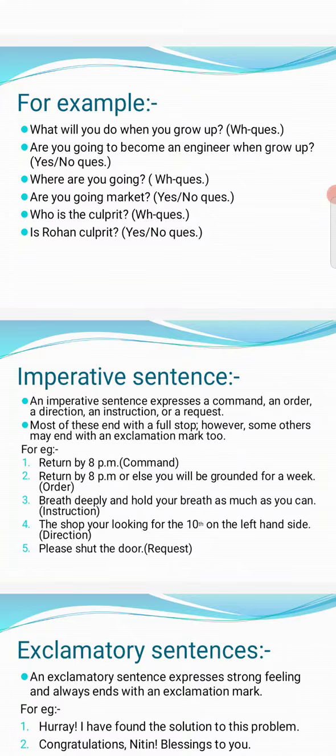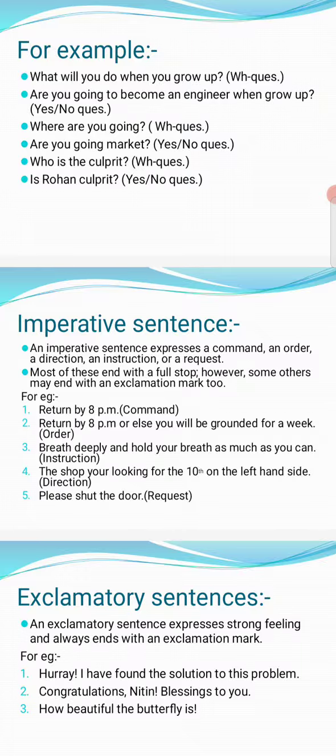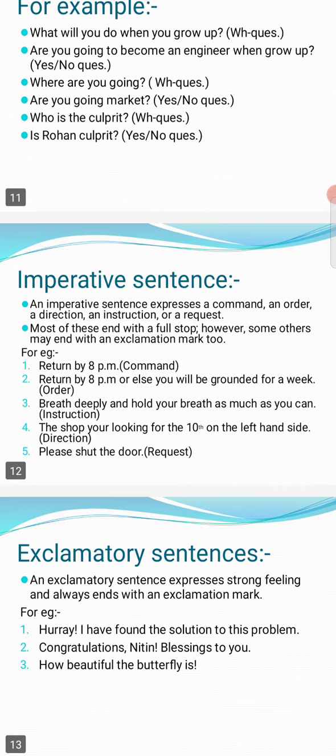WH, what? Then, are you going to become an engineer when you grow up? Yes or no question is there. Where are you going? WH, where is WH. Are you going to the market? Yes or no question. Then who is the culprit? WH question. Is Rohan the culprit? Yes or no question. This is the interrogative type of question.